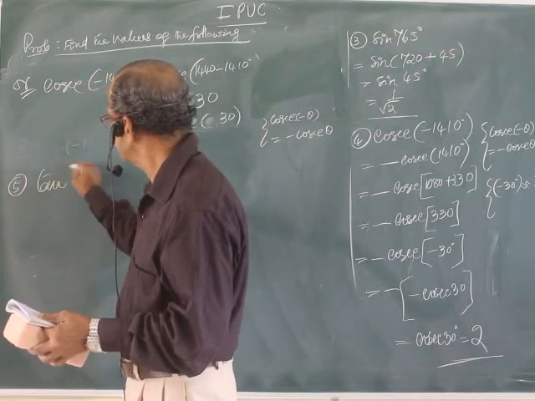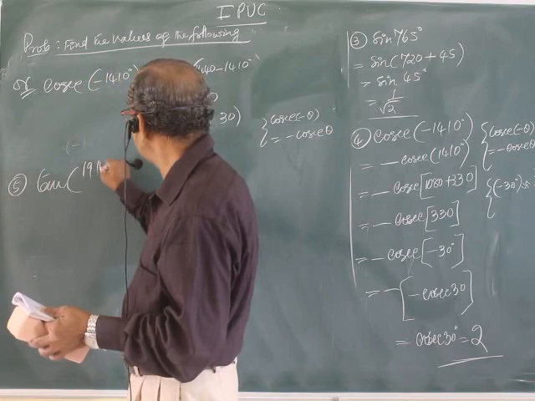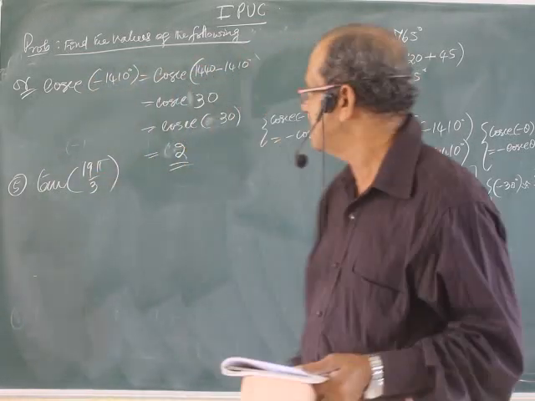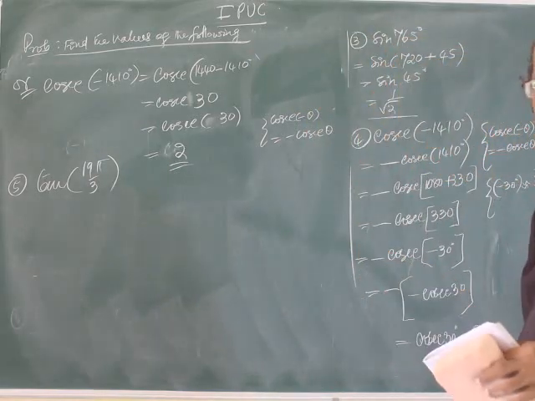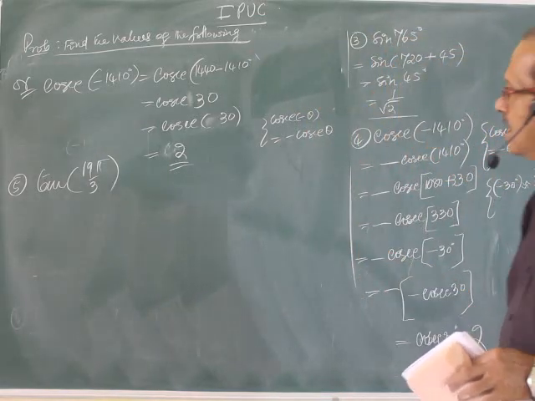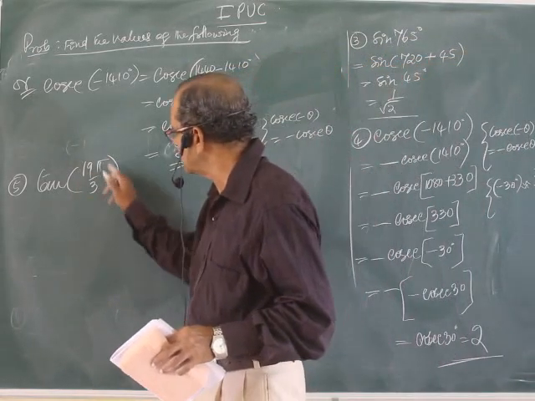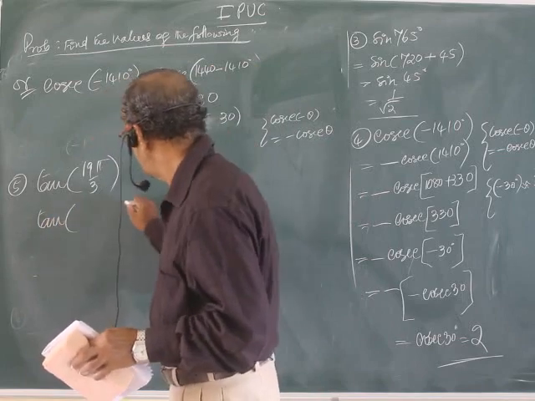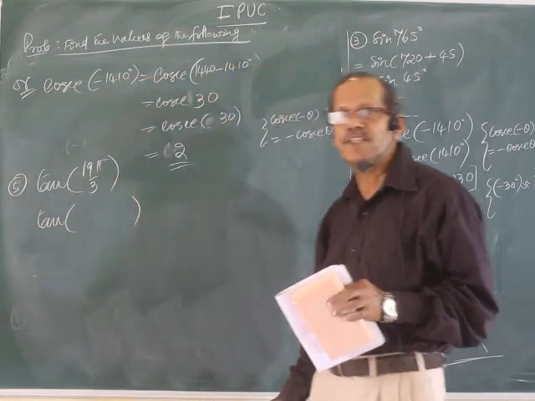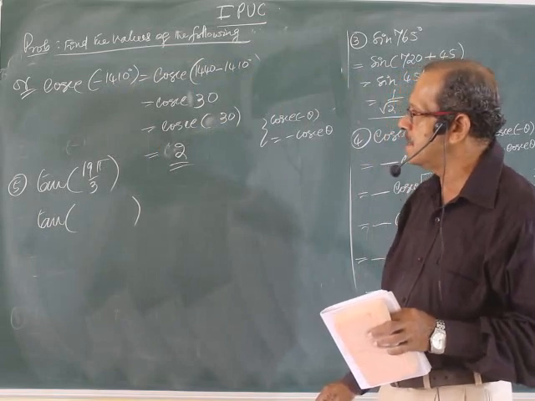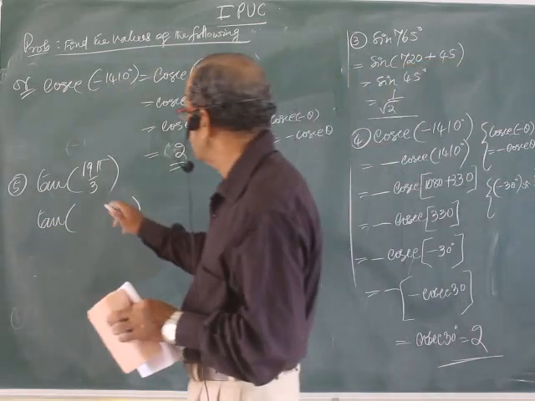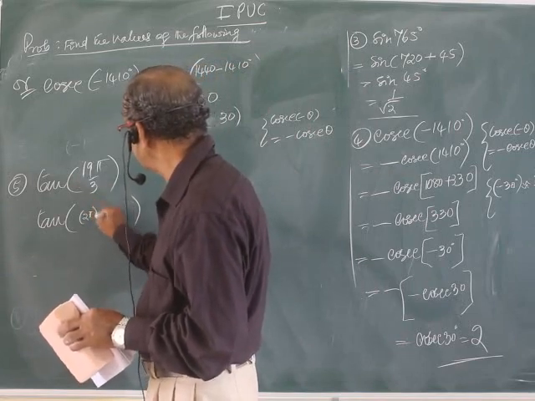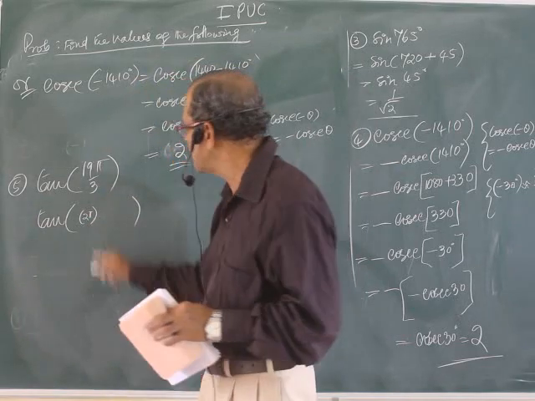Tan of 19 pi by 3. It is in radian now. Radian means the angle is no doubt greater than 360. The method is, this can be written as a multiple of 360, which in radian is 2 pi.